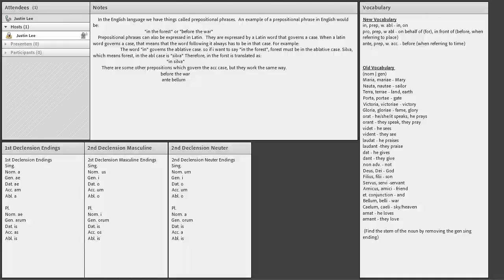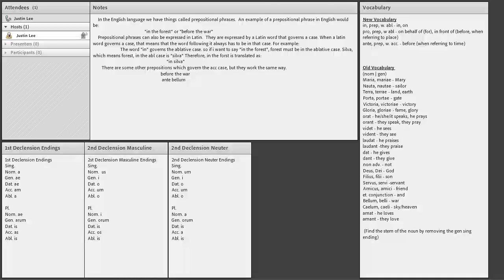When a Latin word governs a case, that means that the word following it always has to be in that case. For example, the word "in," that is a Latin word which means exactly what the English word "in" means. So the word "in" governs the ablative case. So if I want to say "in the forest," forest must be in the ablative case. Silva, which means forest, put into the ablative case is silva. Therefore, "in the forest" is translated as "in silva."